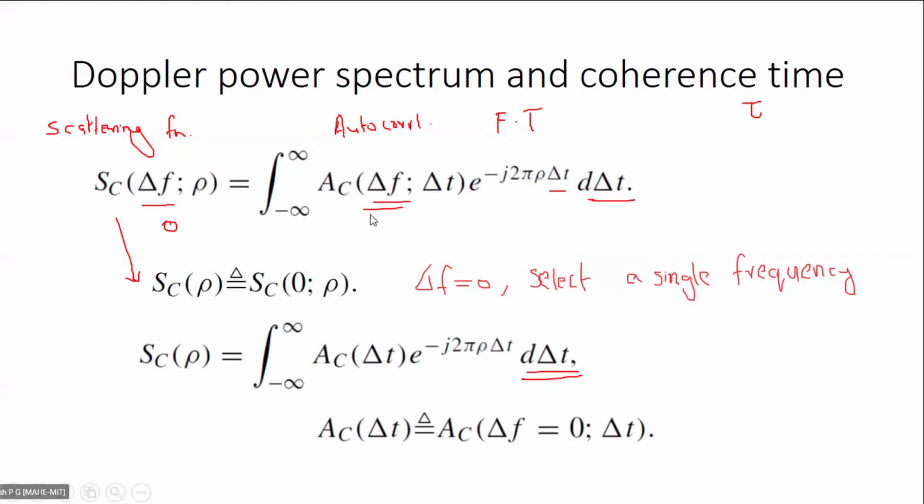Okay. So to start with, we have the autocorrelation, that is AC of delta F and delta T. What we are doing is a Fourier transform with respect to delta T, and not with respect to delta F. Can you tell me why we are doing the Fourier transform with respect to delta T here? Last time we did not do it with respect to delta T, right? When we considered multipath, it was something else. And this time we are considering delta T. Why is it so?